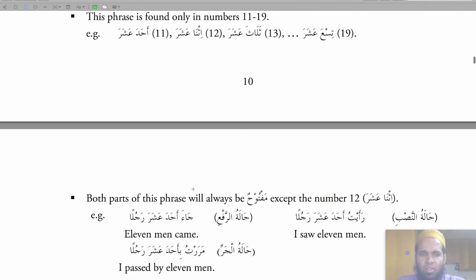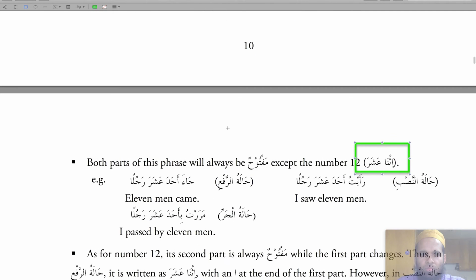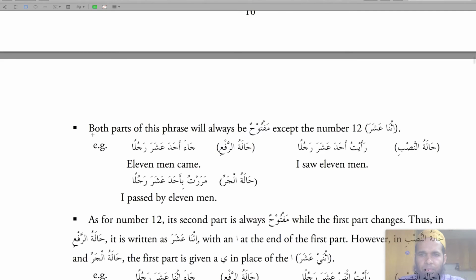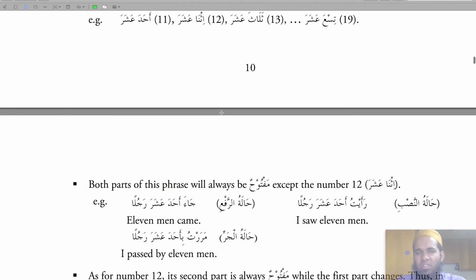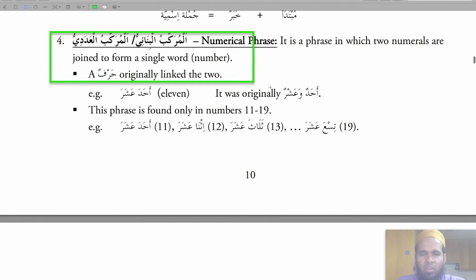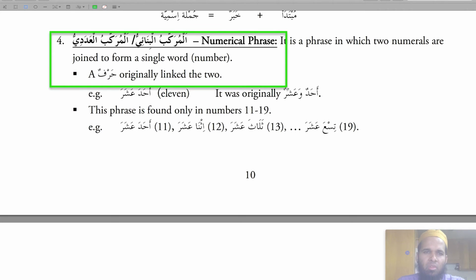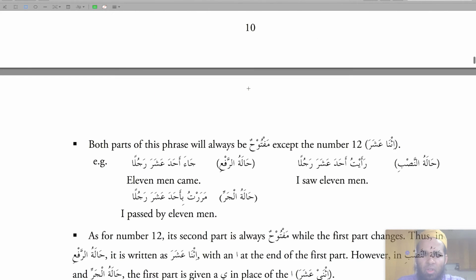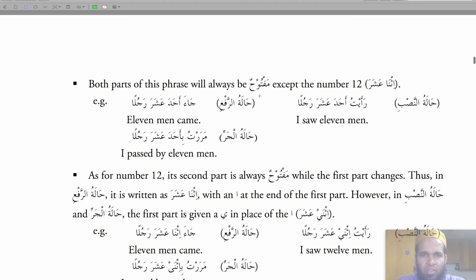Both parts of this phrase will always be maftuh, except number 12, isna ashara. So here, examples. There's a more detailed explanation and exercises for the murakkab al-binai later in this book. So we're going to be more clear with that later, inshallah. But for now, let's do this.